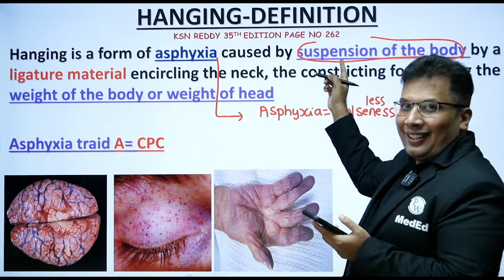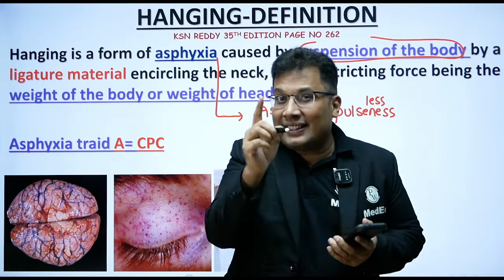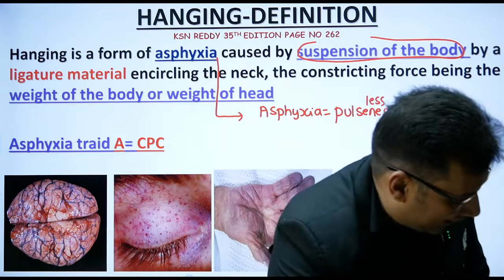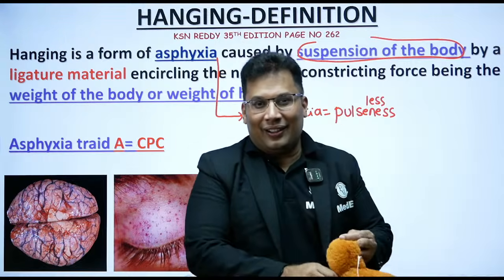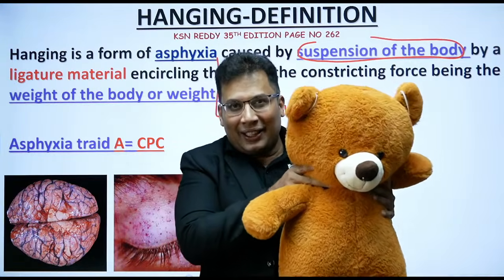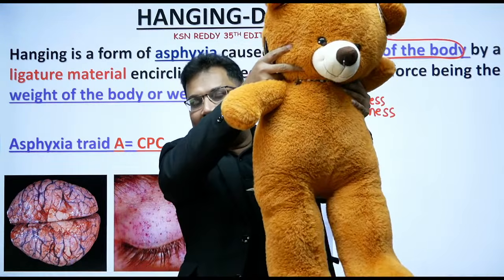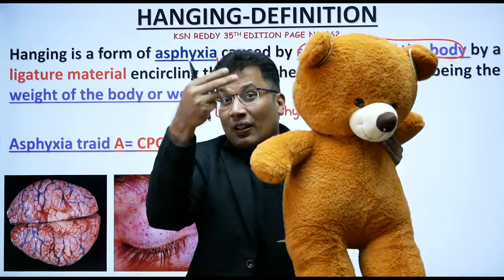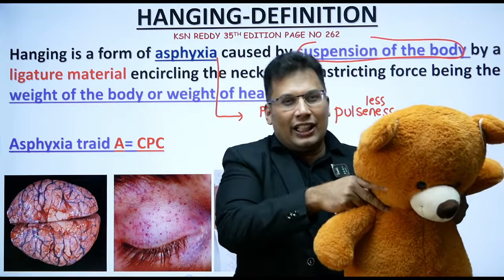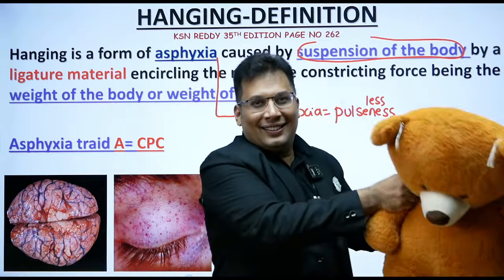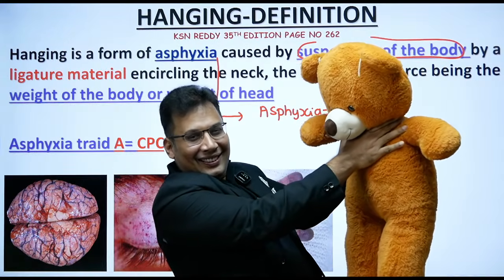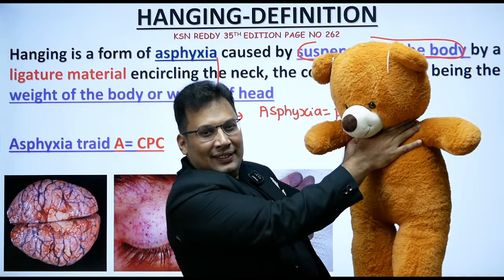Then comes the suspension. Remember, suspension is there only in hanging, not in strangulation. Here we have one friend, his name is Brownie. He will come again and again in our class. In the example here, in case of hanging, there will be suspension like this. But in case of strangulation, there is no suspension. This is a very important point. Now, can anyone tell me what is this method of asphyxia? Say hi to my Brownie. What is this method of asphyxia? Come on, guys. Can anyone answer?